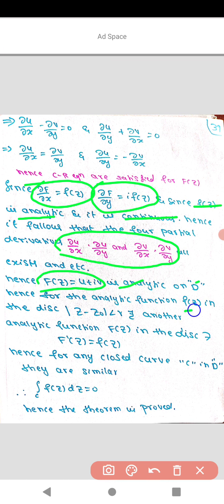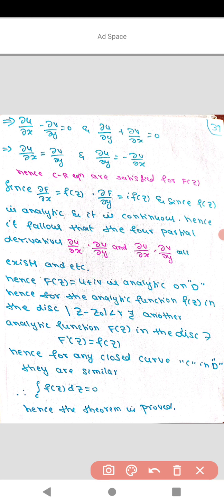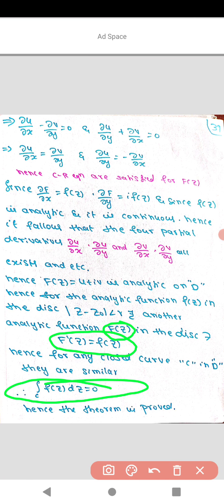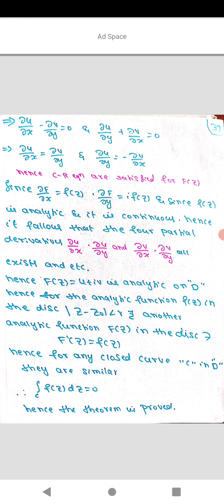Hence for the analytic function f of z in the disk modulus of z minus z naught less than r, there exists another analytic function F of z in the disk such that F dash of z is equal to f of z. Hence for any closed curve C in D, they are similar. Therefore the integral over C of f of z dz is equal to 0. Hence the theorem is proved. So this is Cauchy's theorem for a circular disk.